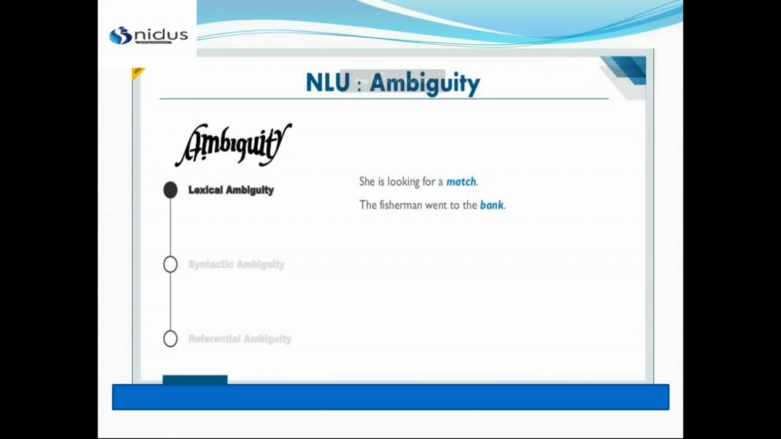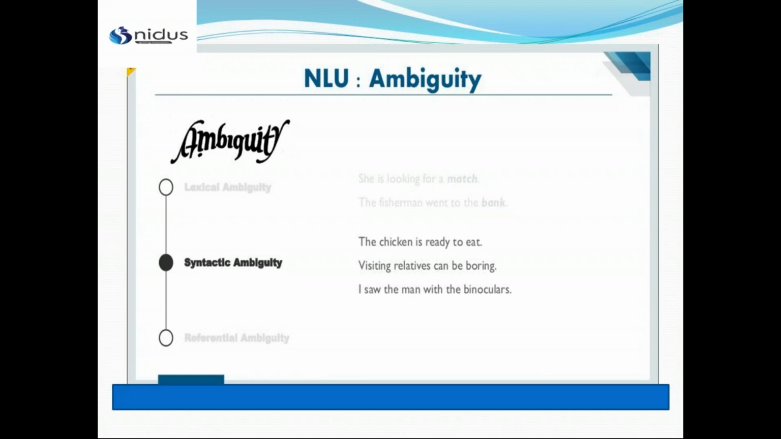So just observe this ambiguity, and we have another one, syntactic ambiguity. Here your whole sentence has two or more meanings, so you don't understand what the sentence is saying. For example, chicken is ready to eat. What does it mean? Whether the chicken has been cooked and you are ready to eat it, or the chicken you have is ready to be fed. So what does it mean? Again, we don't know. That's the ambiguity we have.